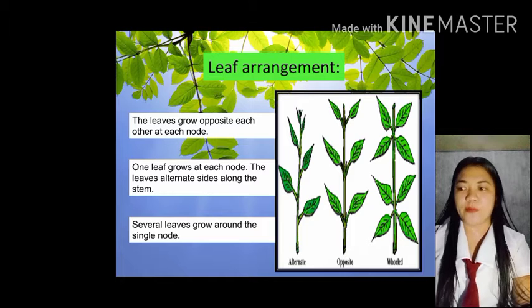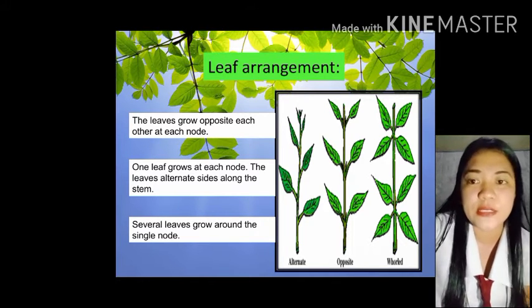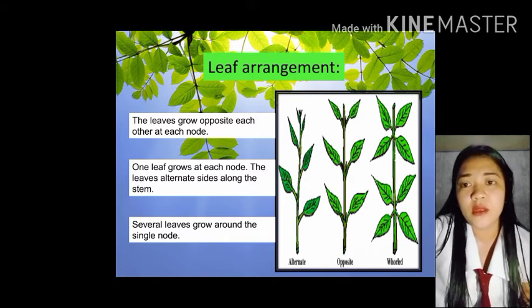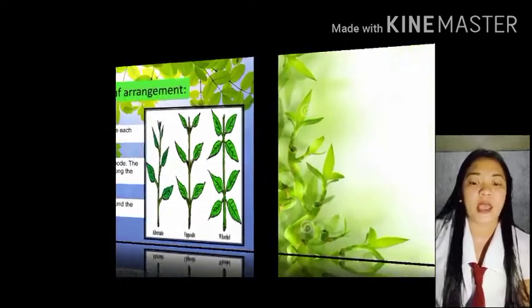Sa whorled naman po, several leaves grow around the single node. Makikita nyo sa isang node, may time na 4. Depende po yan sa plants. Ang tawag po dyan ay whorled.